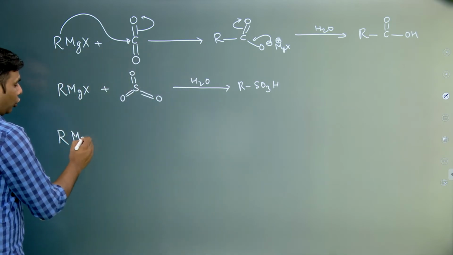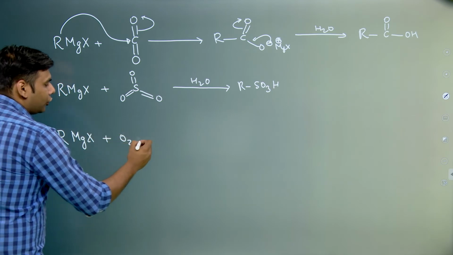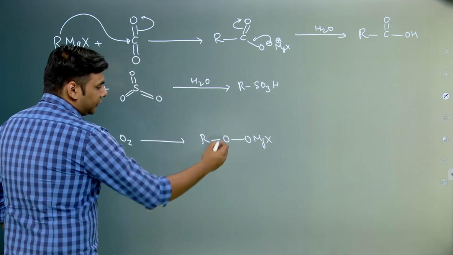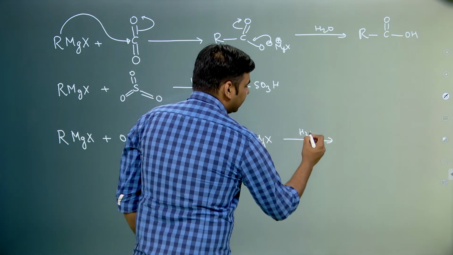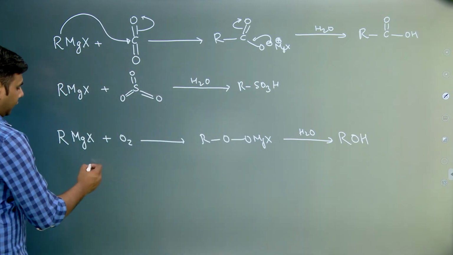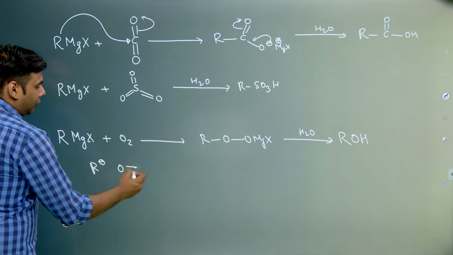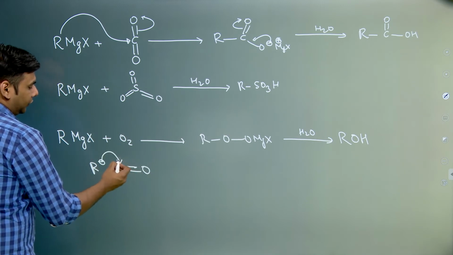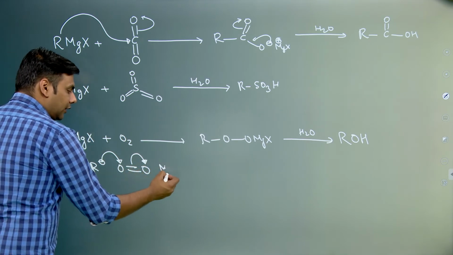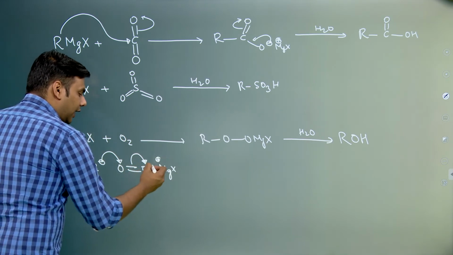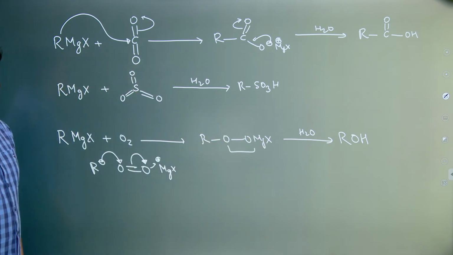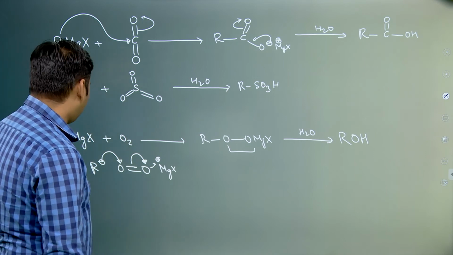If we react this with O2, it forms ROOMgX, a peroxide type of linkage, which on hydrolyzing gives an alcohol molecule, right. So basically what we are doing is, there is a negative charge over here, O double bond O. So the negative charge attacks this oxygen, the pi electrons are polarized onto another oxygen, and this negative charge goes and forms an ionic bond with this positive charge. So we form this. Now peroxide bonds, we know, are unstable, so this hydrolyzes and forms an alcohol.